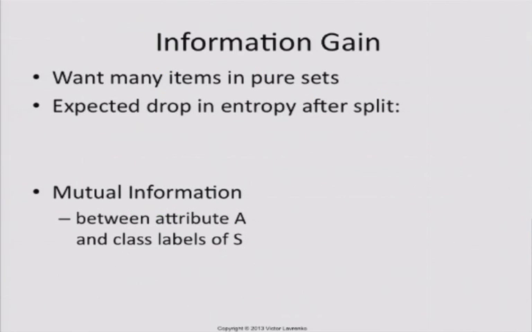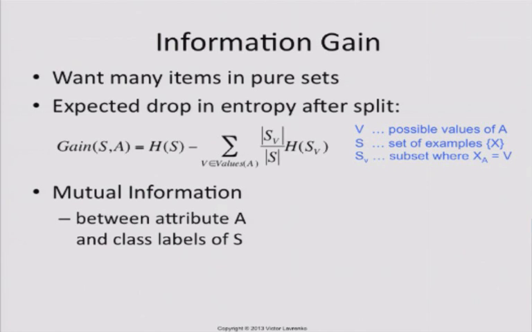Okay, so that's entropy. Entropy tells us how pure or impure one subset is. Now what we need to do is aggregate the information from several different subsets. Remember, we're splitting on the weather, and it has 3 different subsets, and each one of them will have a different purity value. So how do you put them together? Well, basically you just average them, but you don't just do a simple average.